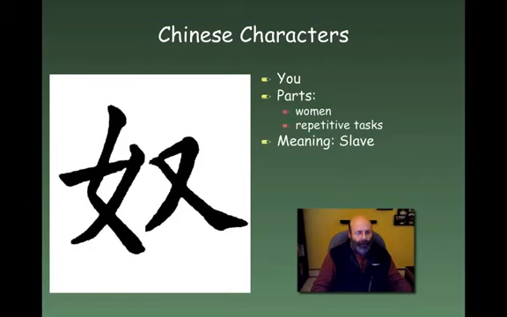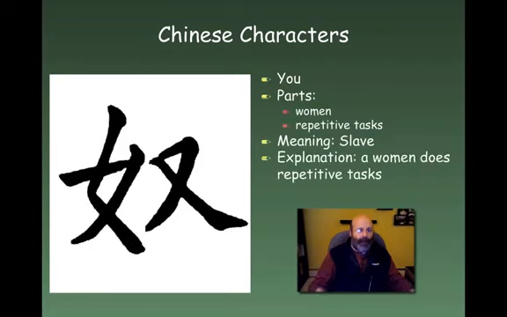The Chinese word for slave has woman in it, which implies that being a slave is the role of the female gender. People perhaps don't think this when they see the character, but it has this underlying meaning that people should consider.